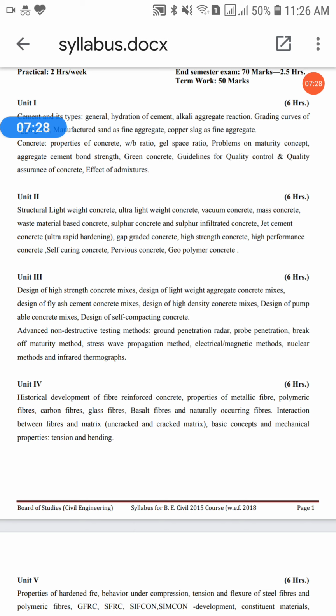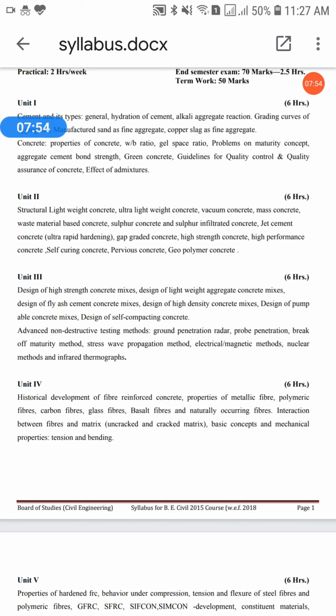The overcoming of this cracking will be achieved by the addition of fibers. They will act as a crack arrestor and would substantially improve its static and dynamic properties. This type of concrete is known as fiber reinforced concrete.